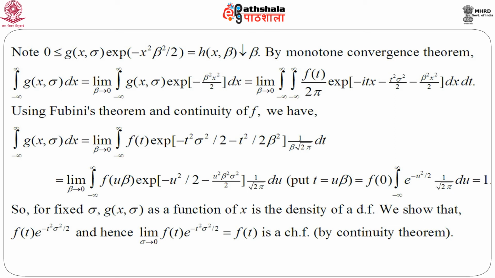That means this g of x sigma can be treated as a function of x, which is in fact the density of a distribution function, and we will show that this f of t e to the power minus t square sigma square by 2, and hence the limit as sigma goes to 0 of this function, equal to nothing but f of t, is a characteristic function, definitely by the continuity theorem.